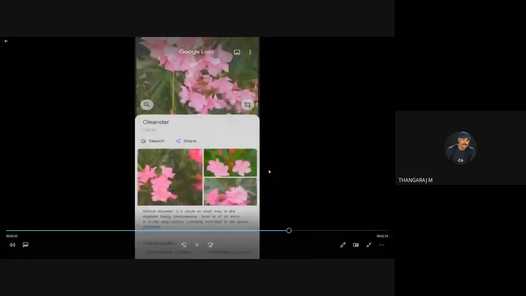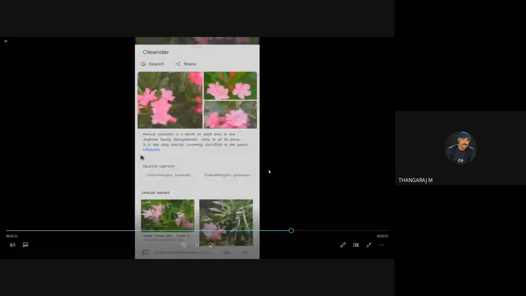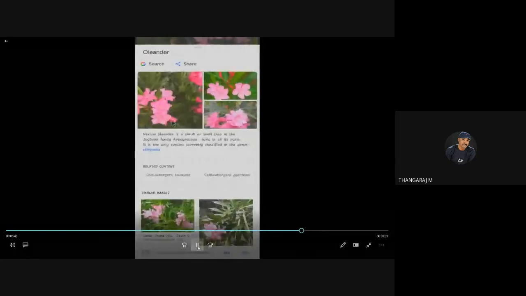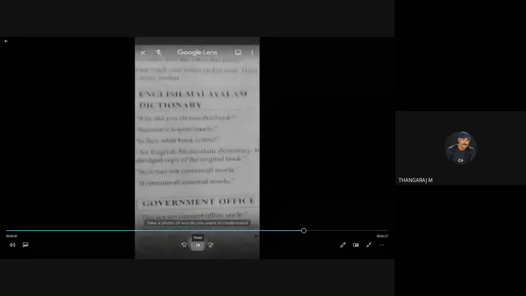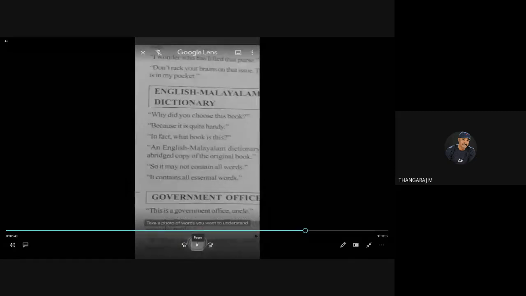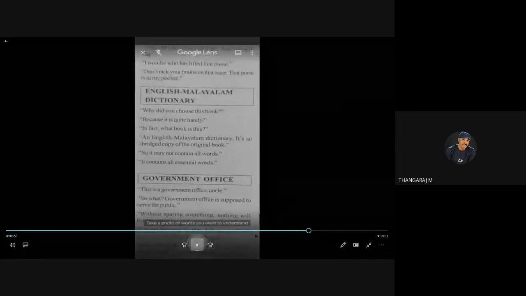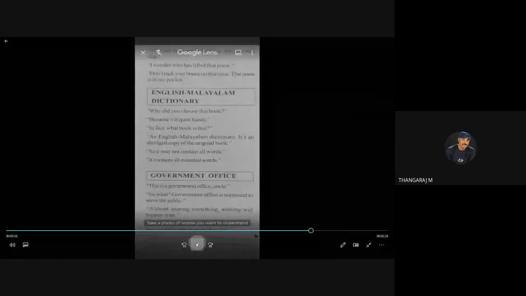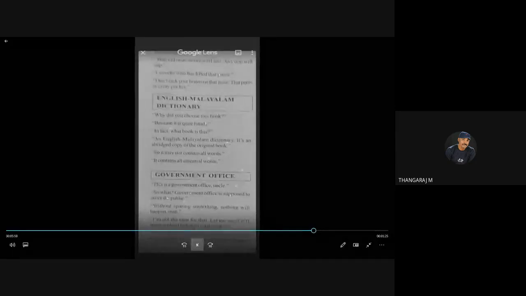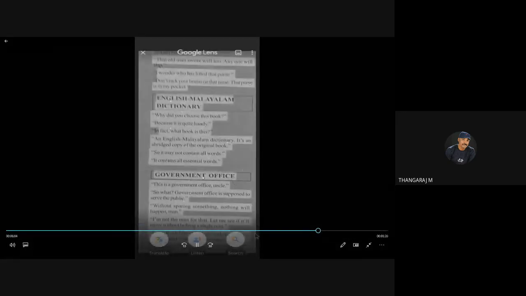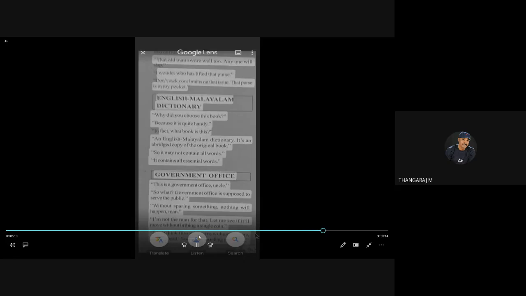Till now, we learned how to scan text and copy it. You can also scan a book and make it read aloud. Watch it. I scan this book. It scans. It is converted into text. So I click the listen icon.